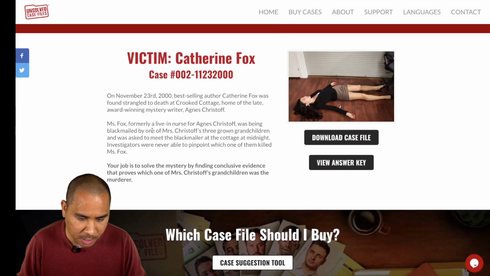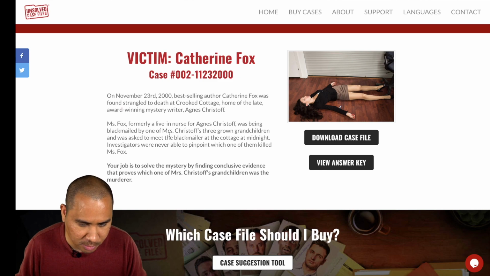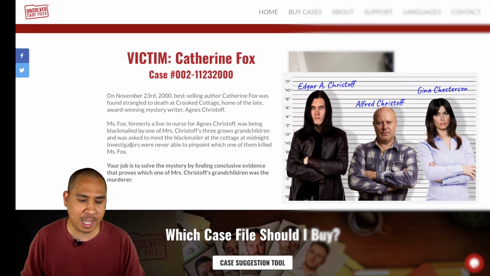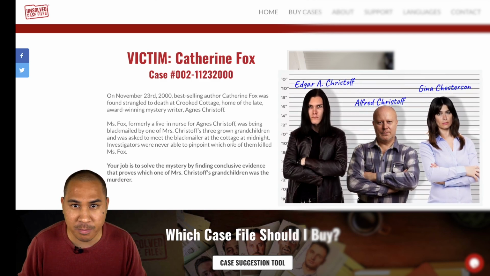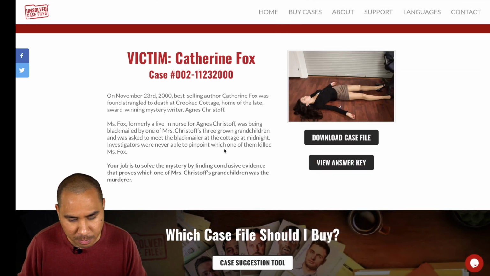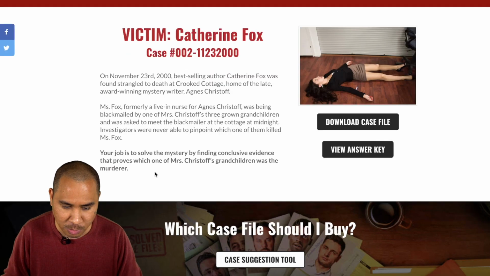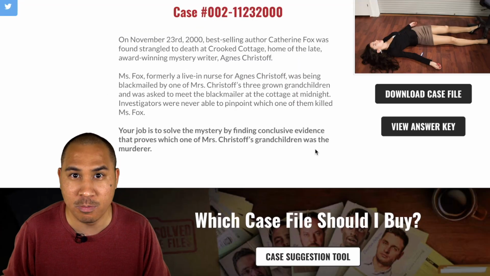Miss Fox, formerly a live-in nurse for Agnes Kristof, was being blackmailed by one of Mrs. Kristof's 3 grown grandchildren and was asked to meet the blackmailer at the cottage at midnight. Investigators were never able to pinpoint which one of them killed Miss Fox. Your job is to solve a mystery by finding conclusive evidence that proves which one of Mrs. Kristof's grandchildren was a murderer.